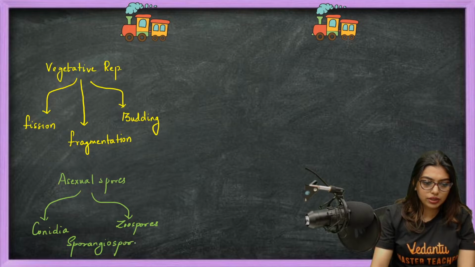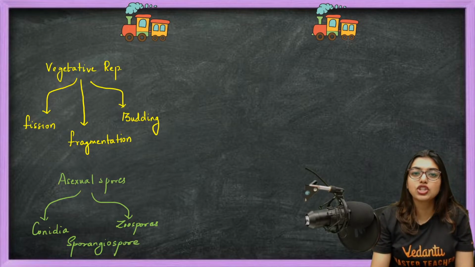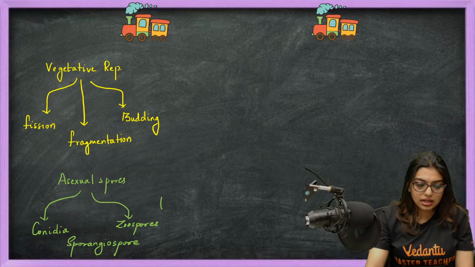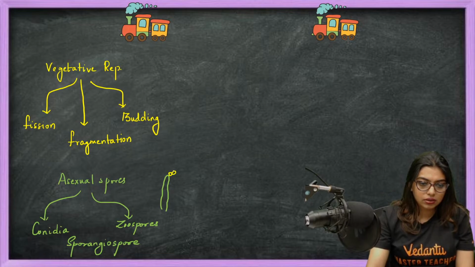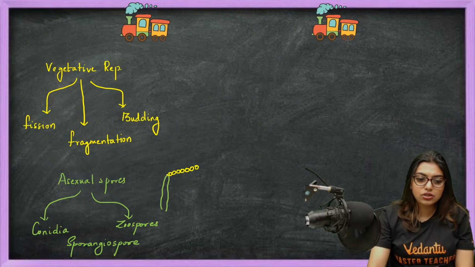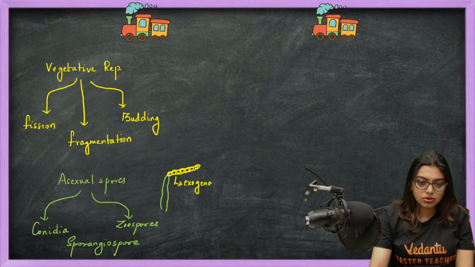I'll tell you one thing: conidia is the only one that grows exogenously. Exogenously means, let's say this is the fruiting body, this conidia will grow outside like this. This is called exogenous. Got it? So conidia grow exogenously.